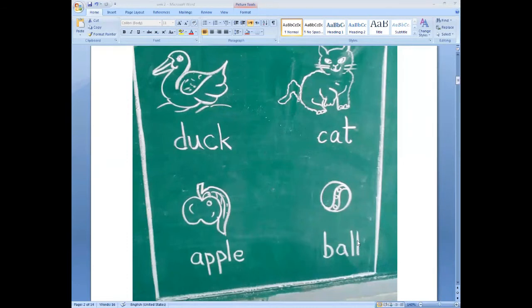Okay. Now tell me, students, which letter comes after B? Yes, C. Can you find out any picture or any word starting with letter C? Check it, find out. No, it is duck. It is starting with D. Okay, this one is no. It is starting with A. No, it is not. It is B. It is not starting with letter C.